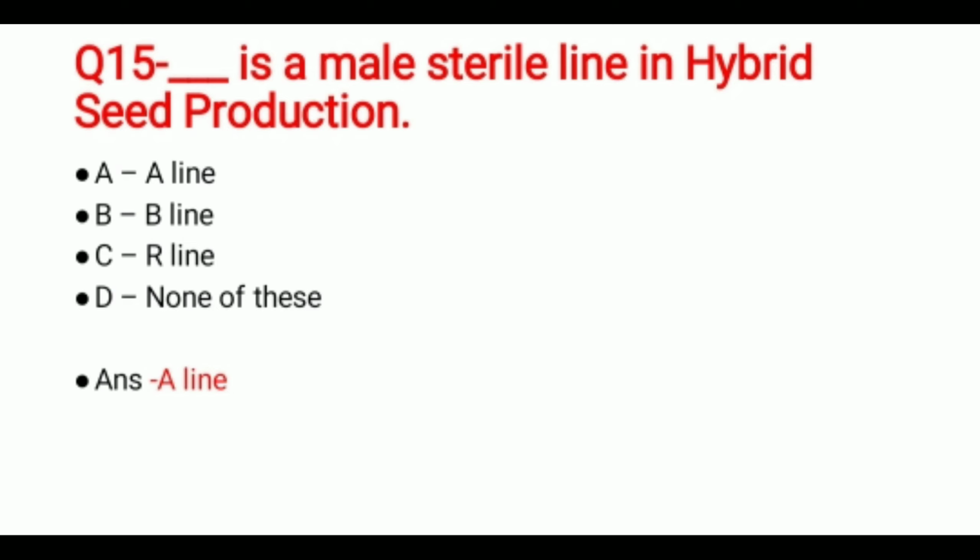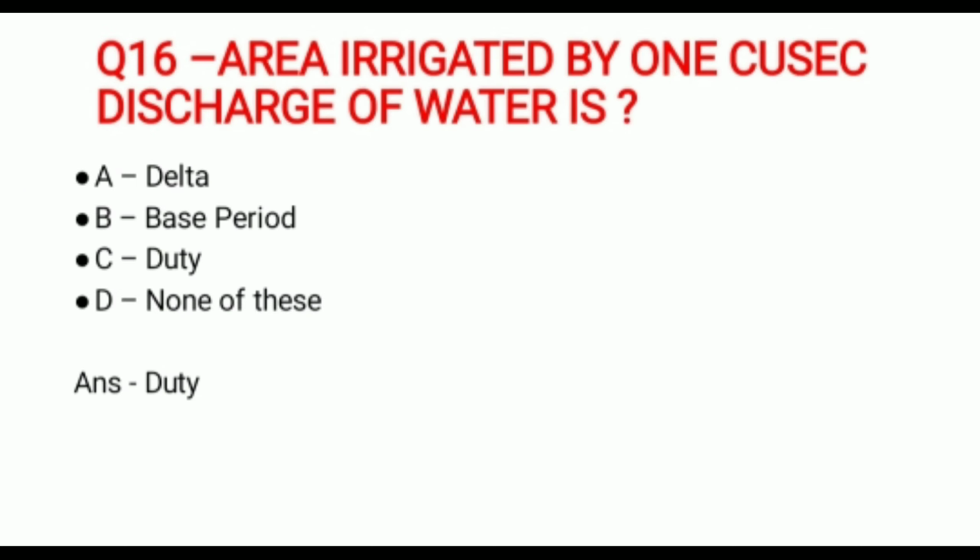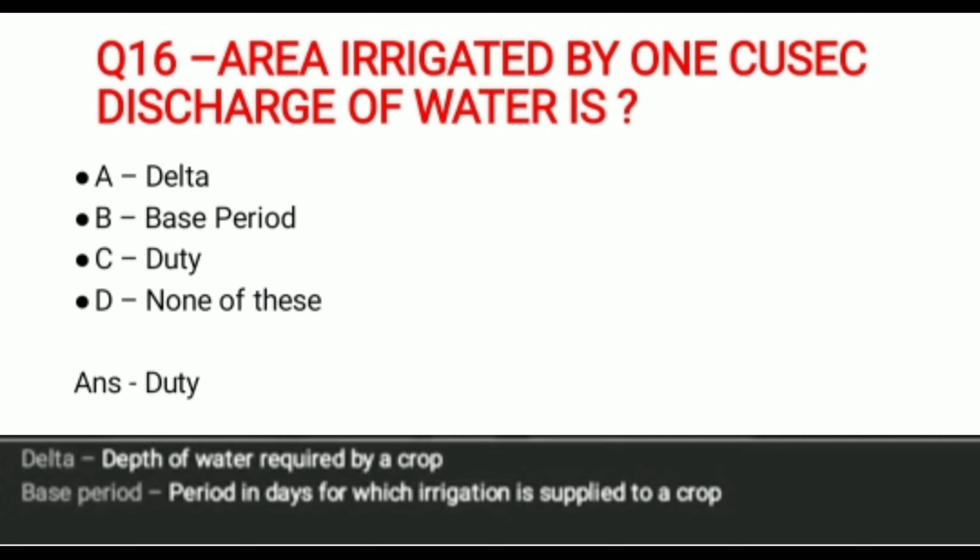And the options are A line, B line, R line, none of these. And the correct answer is A line. Question 16. Area irrigated by 1 cubic discharge of water is, and the options are delta, base period, duty, none of these. And the correct answer is duty.